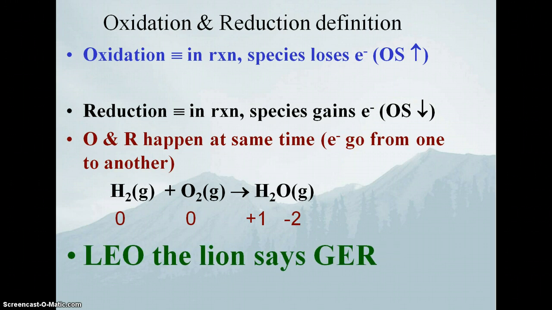An easy way to remember the definition of oxidation and reduction is this simple mnemonic. Leo the lion says grr: Loss of electrons is oxidation, gain of electrons is reduction. That's one way of memorizing it. If that's too much for you, you can remember the phrase OIL RIG: Oxidation is loss, reduction is gain. Because you're going to need to be able to look at a reaction and identify who's being reduced and who's being oxidized.